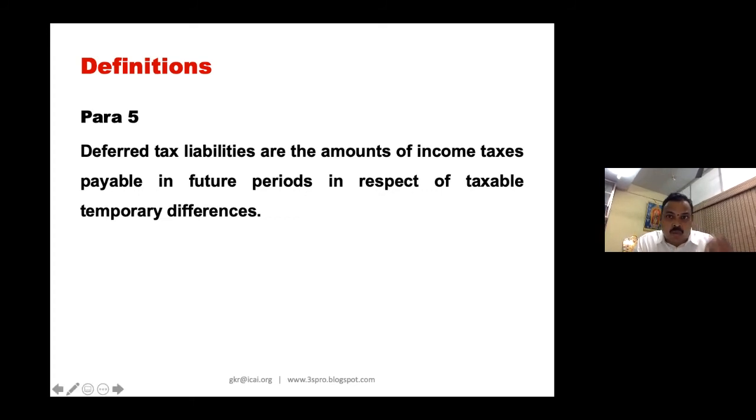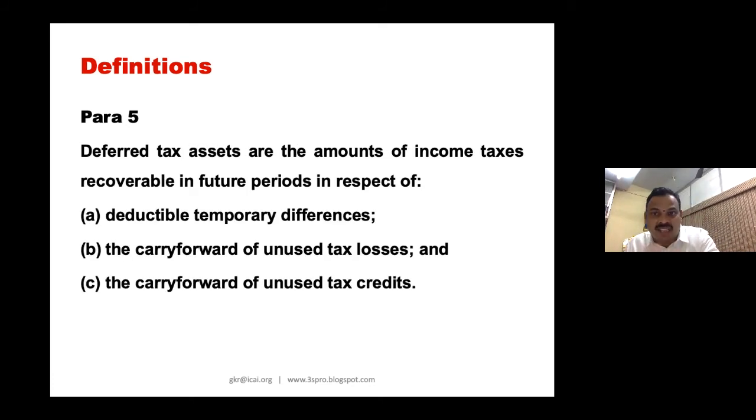So deferred tax liabilities are the amounts of income tax payable in future. Exactly reverse, like this. That means your tax base is high and your accounting carrying amount is less. So then say the carrying amount is only 20. So 20 only you will depreciate. Here the carrying amount is 70. So 70 income tax depreciation you are eligible for. So the difference between these two, 50 depreciation, on which there is a tax benefit for you in future. That is called deferred tax asset. So deferred tax assets are the amounts of income tax recoverable in respect of deductible temporary differences. 50 is deductible. The temporary difference between 20 and 70 is 50.